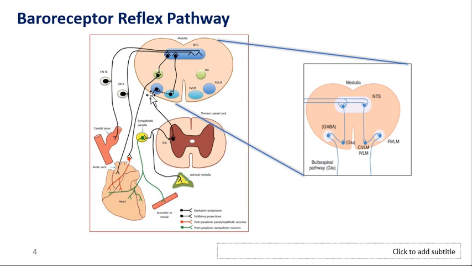Now if the RVLM is stimulated, it's going to stimulate the SA node, increasing heart rate, causing vasoconstriction, and via the adrenal medulla some secretion of catecholamine, right? So that's how the baroreceptor works.